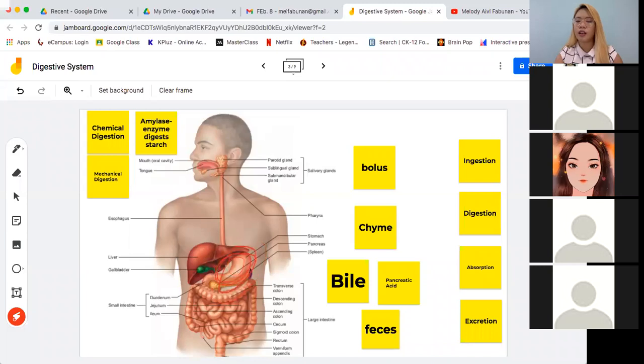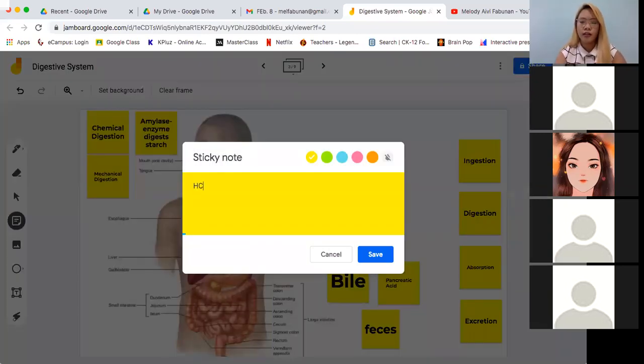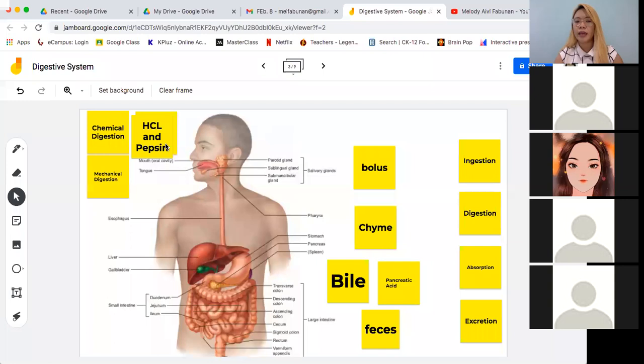And this is your stomach. Okay? So in your stomach, ang mangyayari doon sa bolus, they will be added with gastric acids or what we call as gastric juices. Primarily, they are made up of pepsin and hydrochloric acid. Isulat ko ba? Hydrochloric acid and pepsin. Okay, so these are the gastric juices that will be added to your bolus.